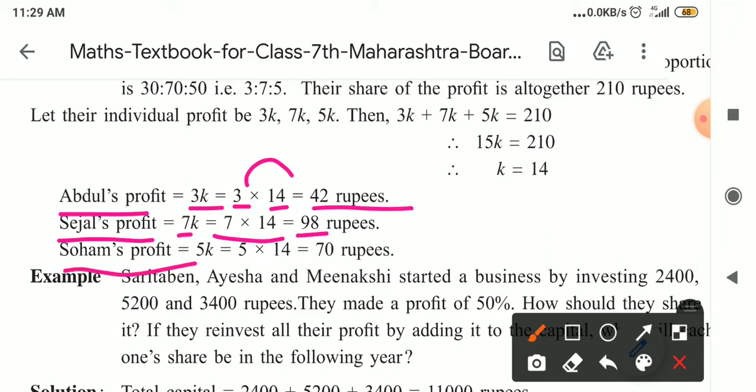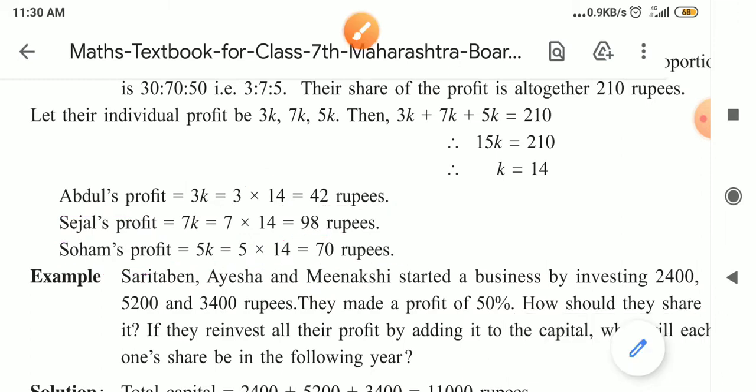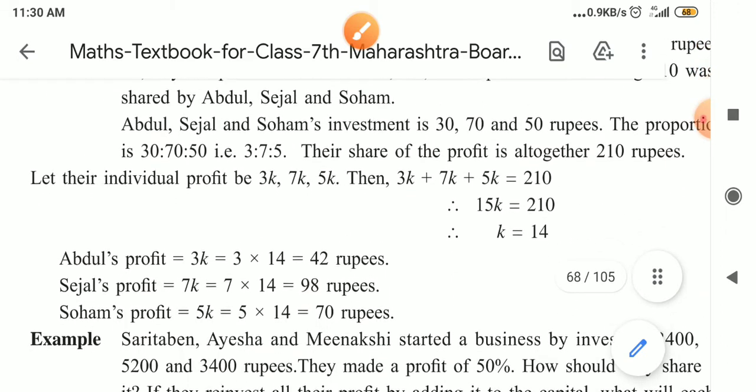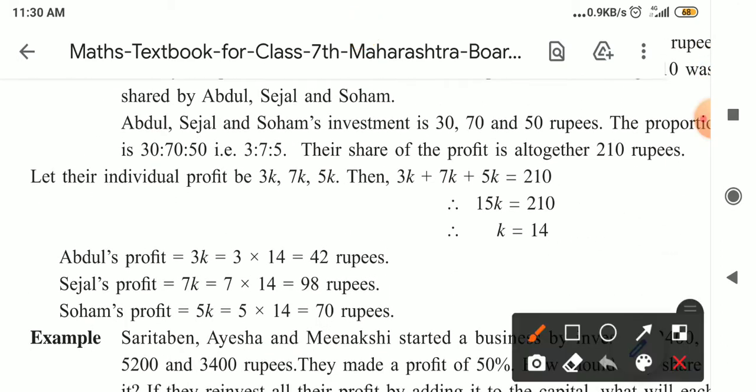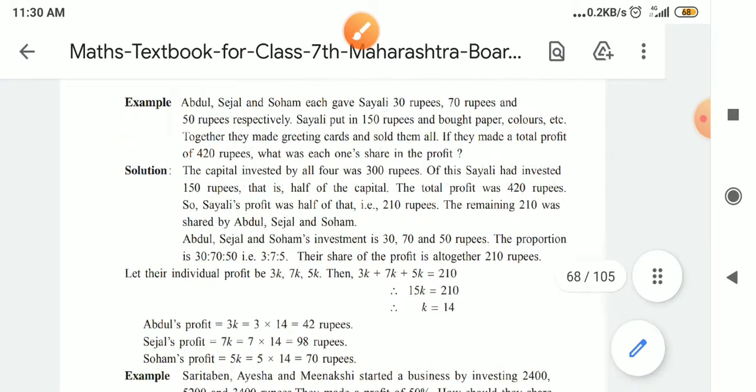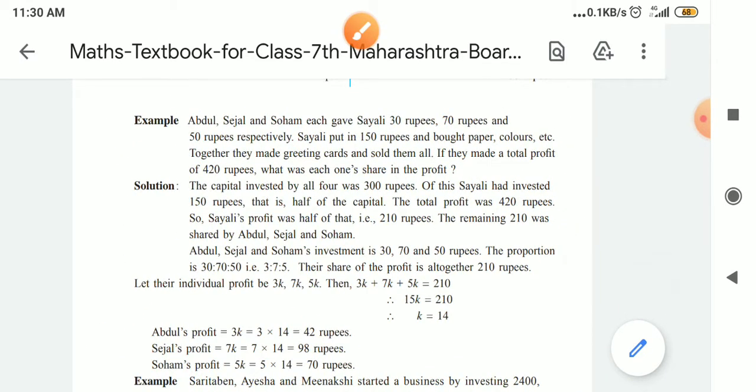Then Soham's profit is equal to 5x is equal to 5 into 14 is equal to 70 rupees. So in the proportion of their investment, Abdul, Sejal, Soham and Saili will get their share of profit also. In this way we have to solve this example.